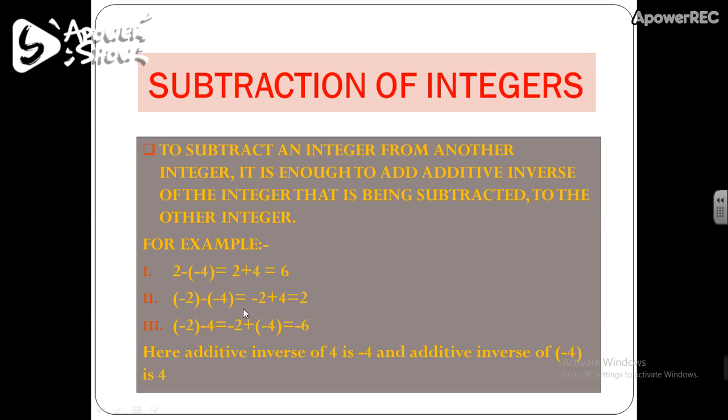So here we learned that instead of subtracting an integer from another integer, it is enough to add the additive inverse of the integer which is being subtracted to the other integer. So in this way you can subtract integers. This whole process you have learned already in class 6.